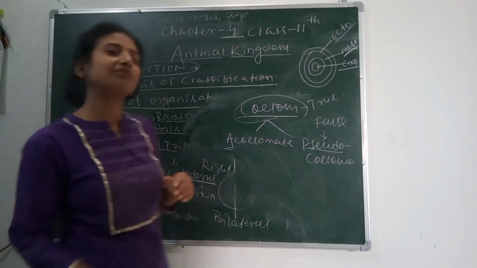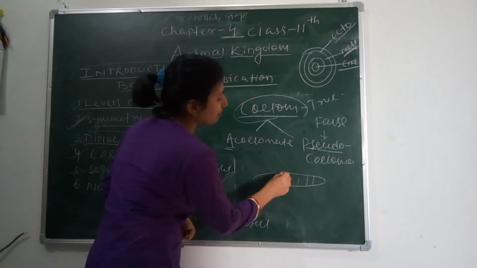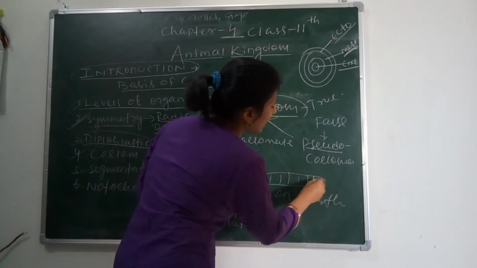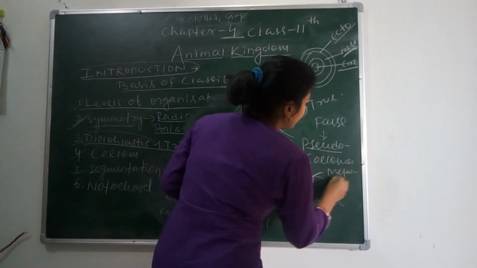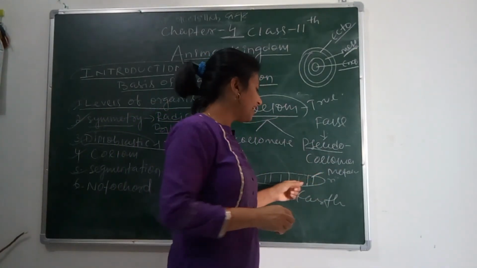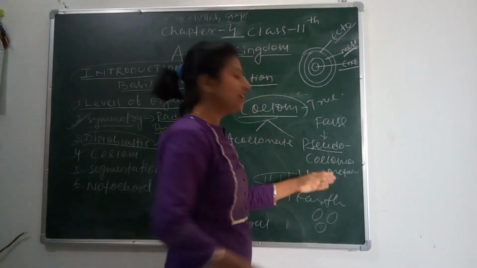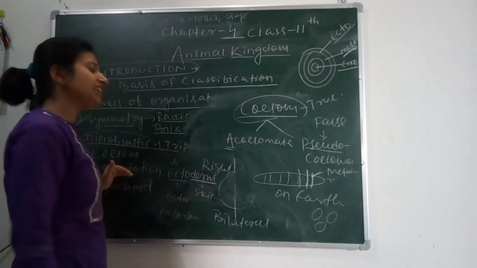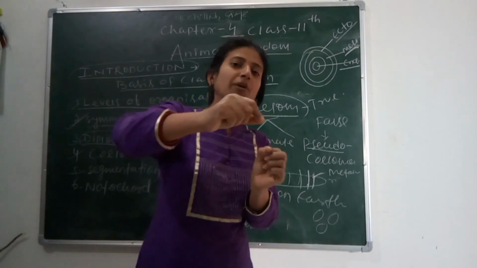Next is segmentation. If we consider an earthworm, we see many segments on its body. These are called metamerically segmented. Metamerically segmented means there are lines formed on the body of the organism. If we cut from this line, they form a ring-like structure. So this type of arrangement is called metamerically segmented. Segmentation is seen in annelids and arthropods, as their body is differentiated into different segments.